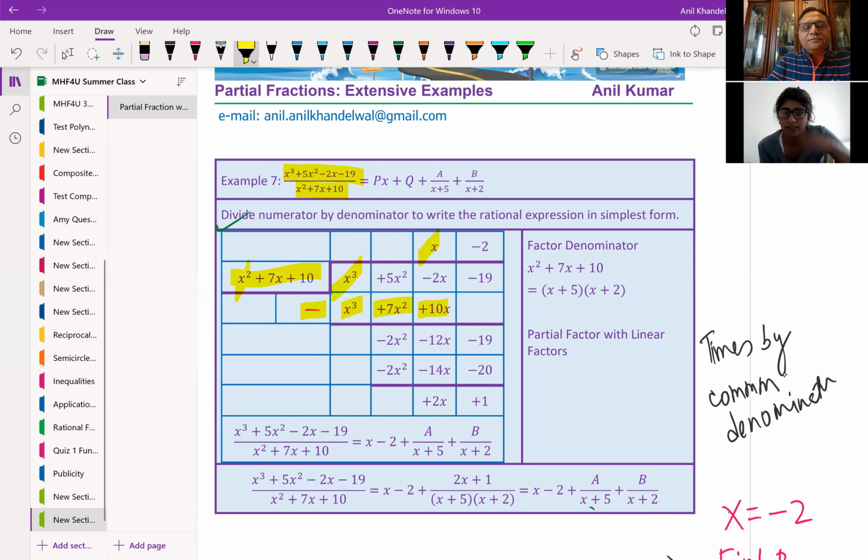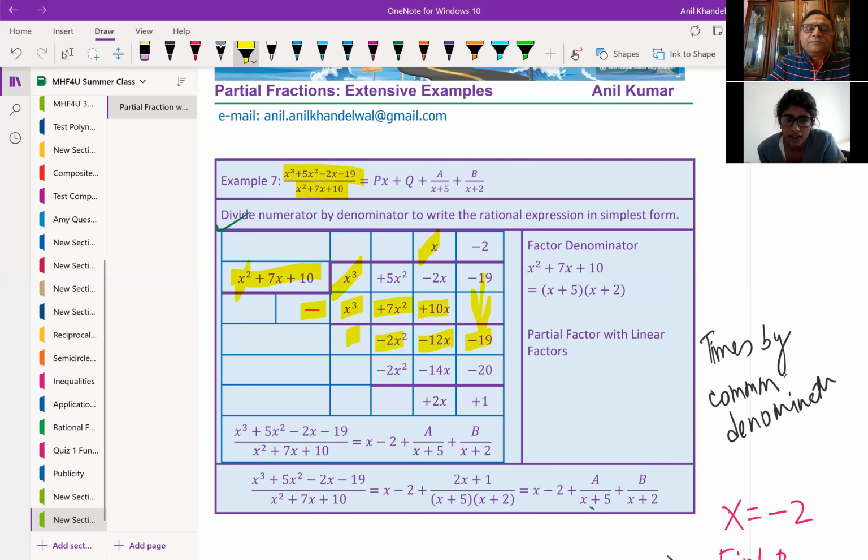So that will always cancel the first two terms. You get rid of the x cubed, and then you subtract. When you subtract, make sure the signs are all right. So 5 minus 7, we get minus 2x squared. And then minus 2 minus 10x is minus 12x. And then you just bring down the minus 19.